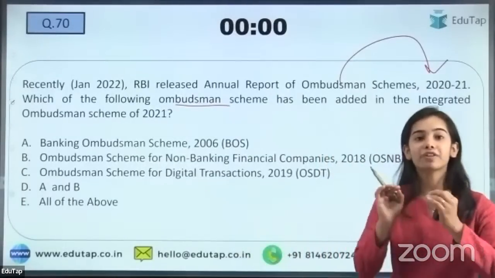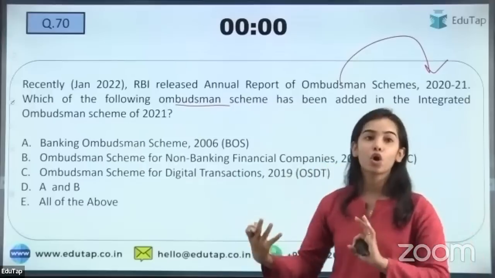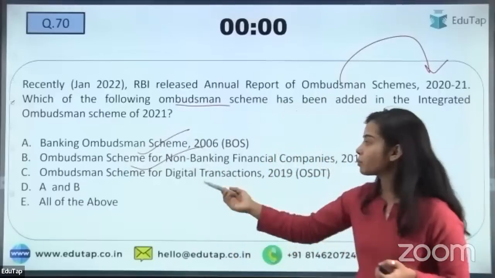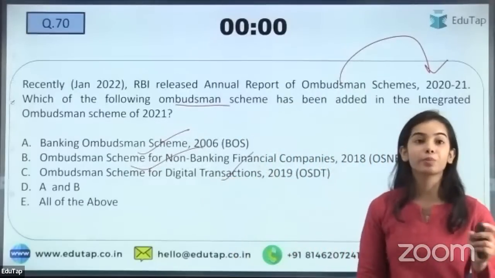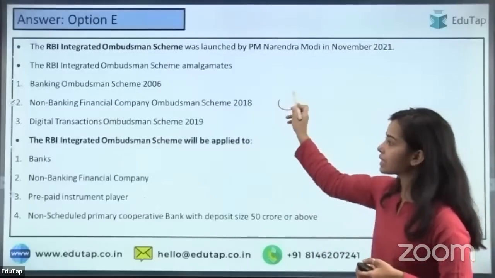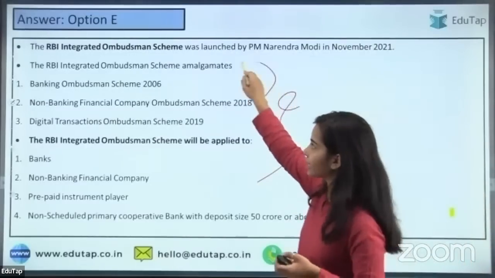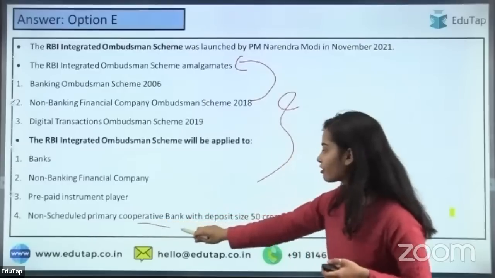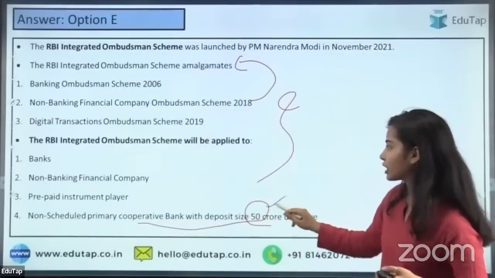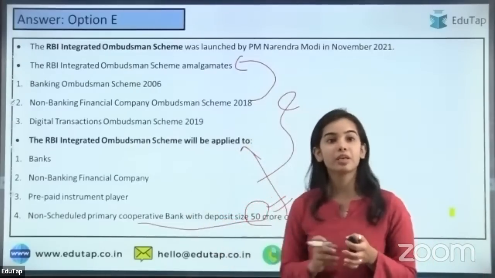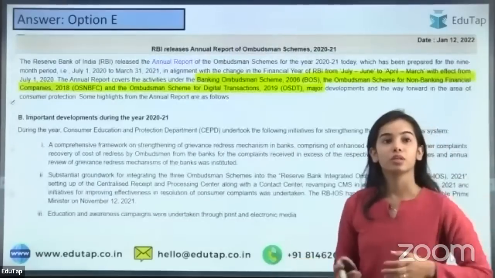RBI has said that we will be integrating the previous ombudsman, that is the banking ombudsman, the non-banking financial companies ombudsman, as well as the digital transaction ombudsman scheme. So all of the above is the correct answer. All of these are integrated under the ombudsman scheme. As well as non-scheduled primary cooperative banks with deposit size of 50 crore and above. This also you have to remember that the integrated ombudsman scheme will be applied to this also.